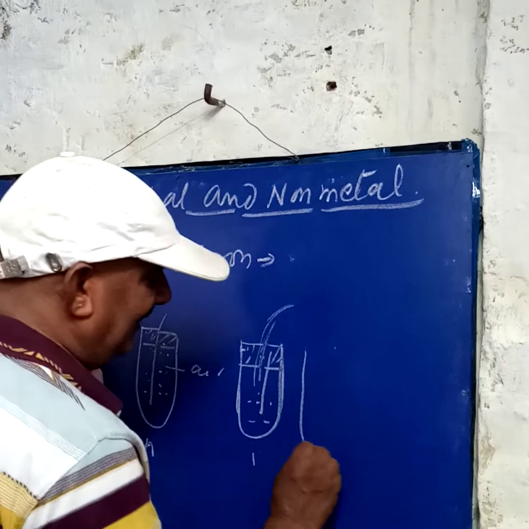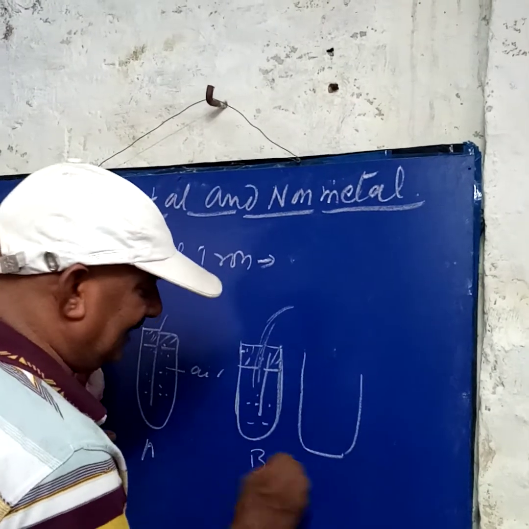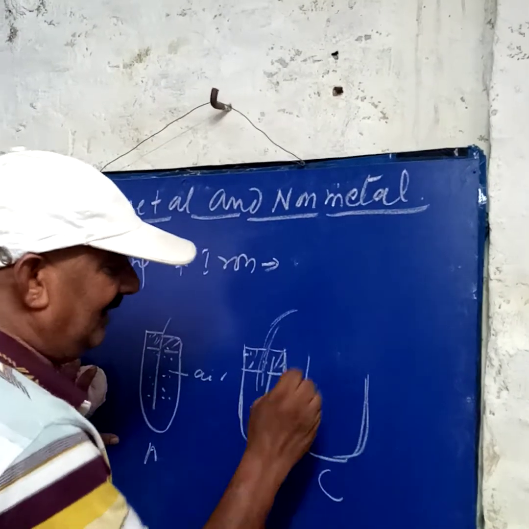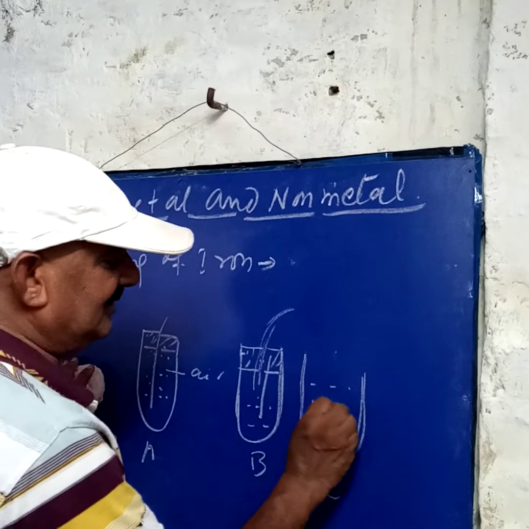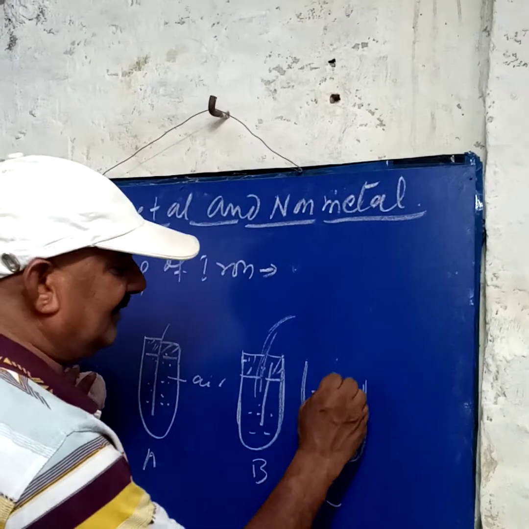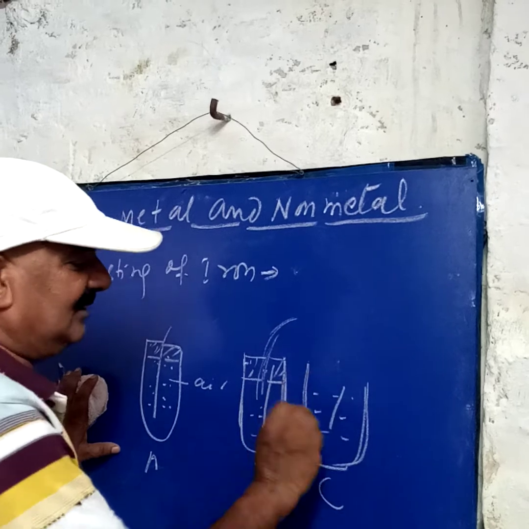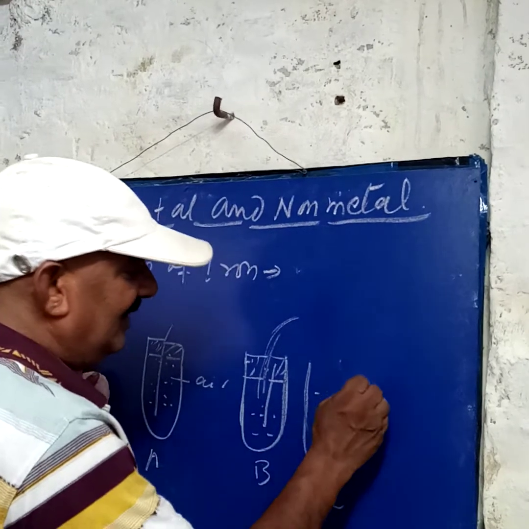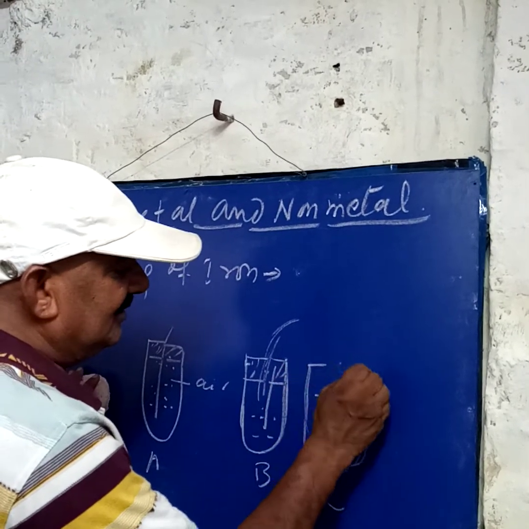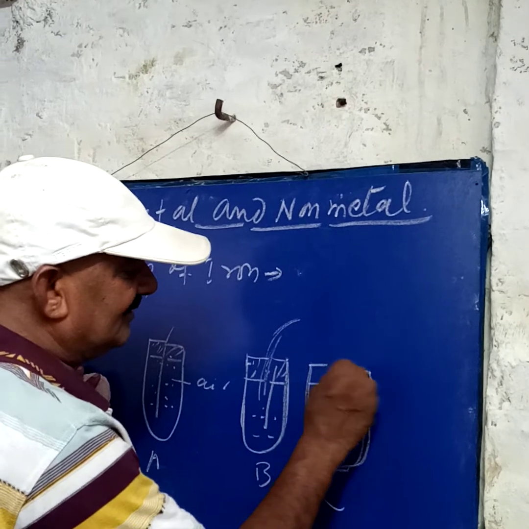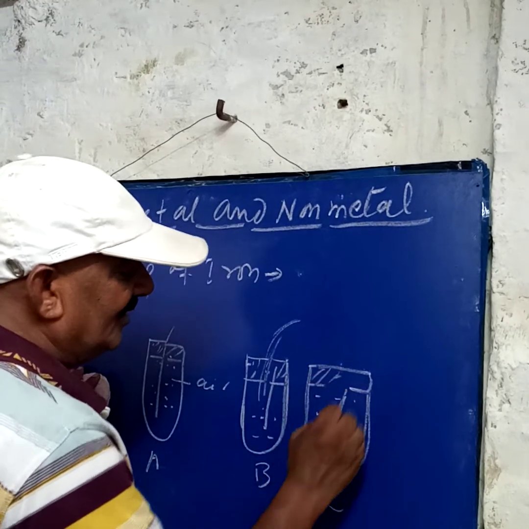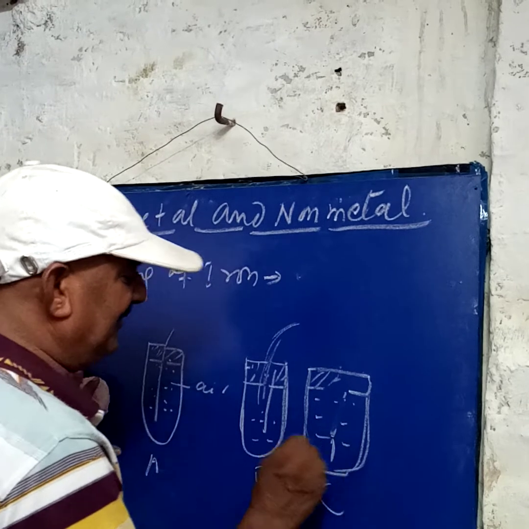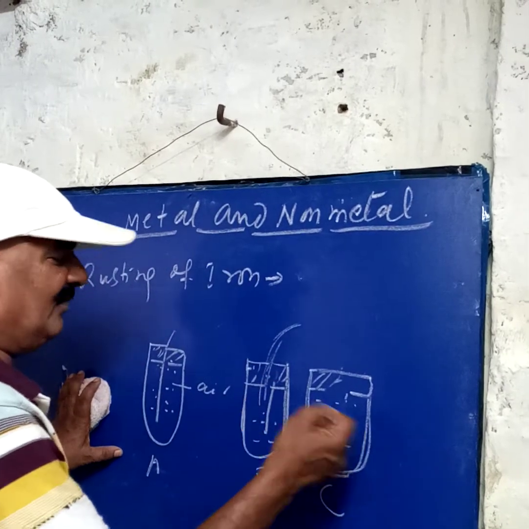Third, test tube C: we take water with oxygen both present. In ordinary water, some oxygen is present. We put in one nail and close it tightly. We keep the nails there for some time, one or two days.